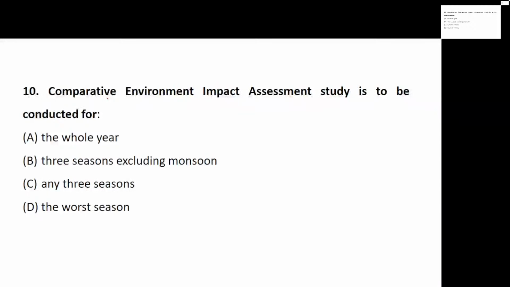So whether it is for the whole year, for any 3 seasons, or for the worst season. When do we study the environmental impact: the whole year, any 3 seasons, or only the worst season?